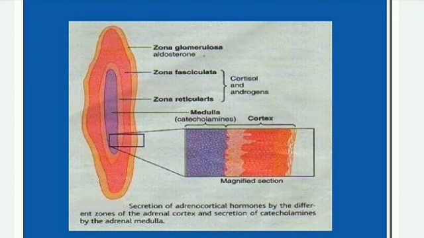This is the adrenal gland, with three types of zones. There is zona glomerulosa, the first zone, and next zona fasciculata, the middle zone of the adrenal cortex, and the inner zone is zona reticularis.